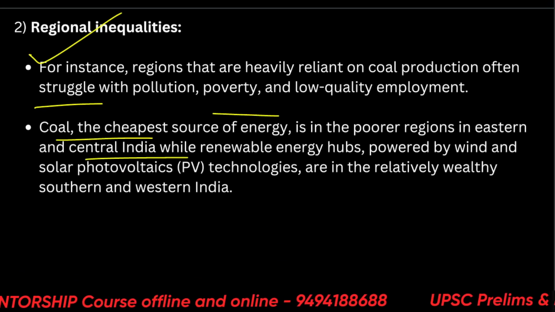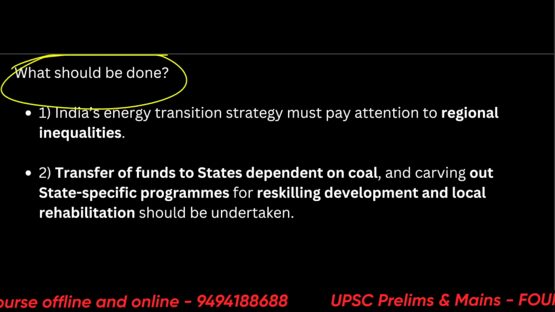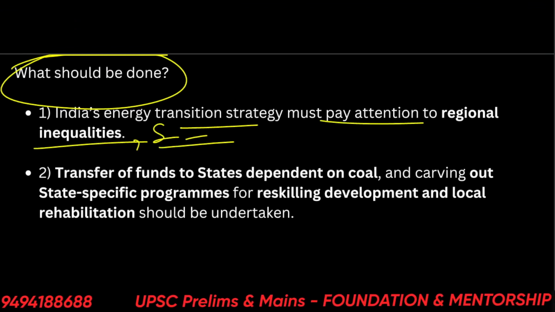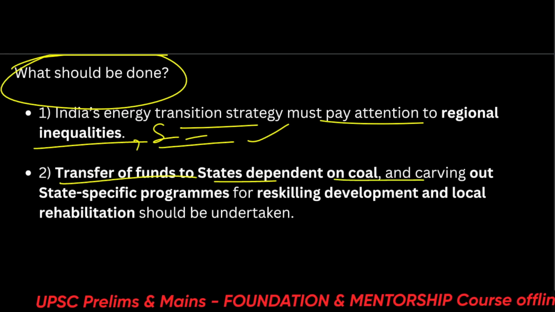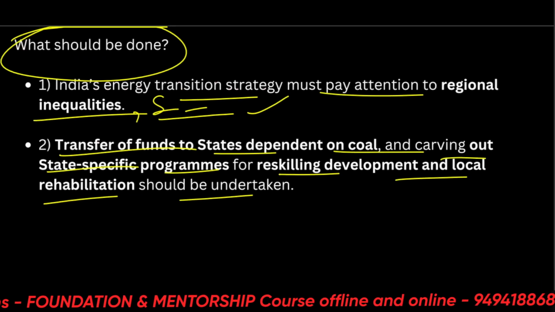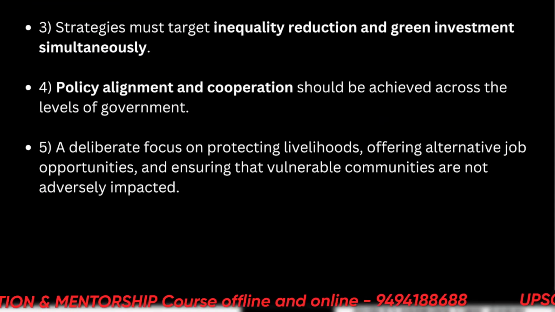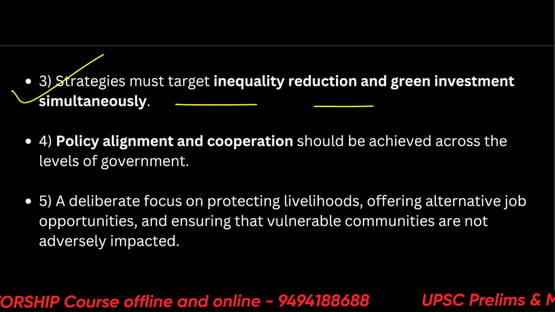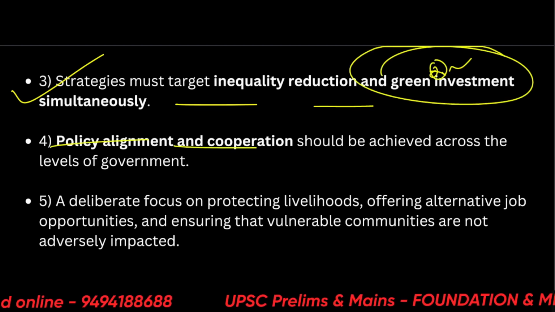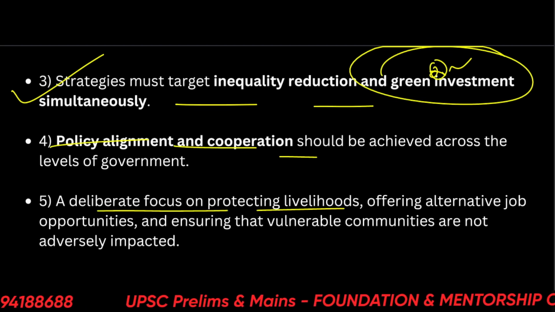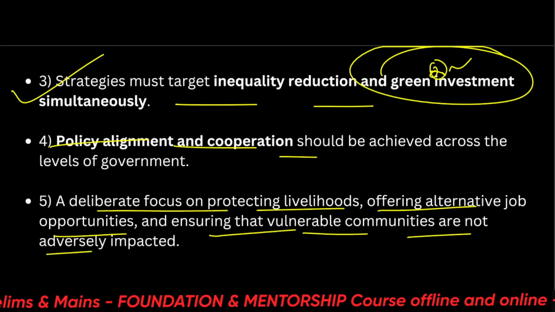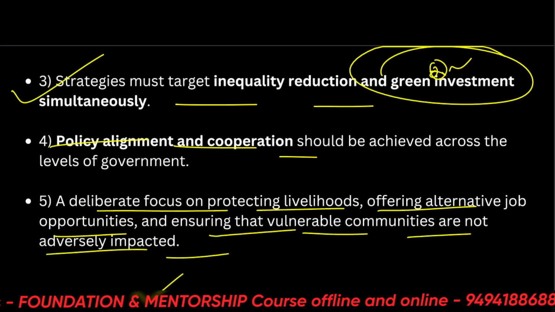All right. And what should be done then? This is very important. India's energy strategy must pay attention to regional inequalities as well as socio-economic inequalities, and transfer of funds to coal-dependent states, carving out state-specific programs for reskilling, development and local rehabilitation should be undertaken. So these are some ways forward which you can see here. The strategy must target inequality reduction, etc. And green investment. This is again very important. Policy alignment and cooperation and deliberate focus on protecting livelihoods, offering alternative job opportunities and ensuring that vulnerable communities are not adversely impacted. So this will be our way forward.